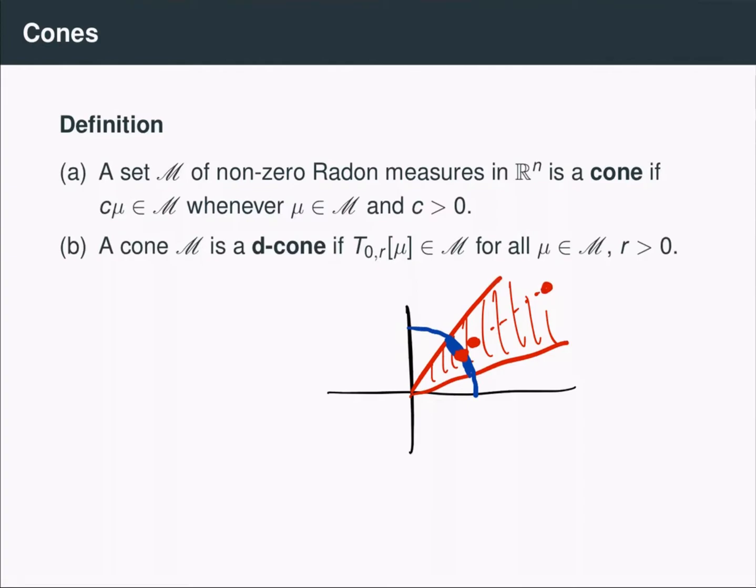And collections of measures satisfying properties A and B are analogous to these sort of Euclidean cones in the sense that they're invariant under certain kinds of scaling. However, in our case, they aren't just invariant by scaling by multiples of a positive number, but also invariant under scalings of the support using dilations. And we'll come back to this analogy with Euclidean cones as a sort of visual aid later on.